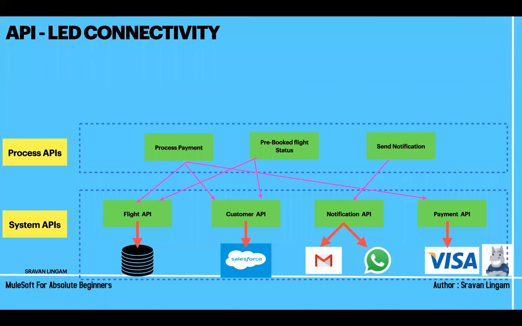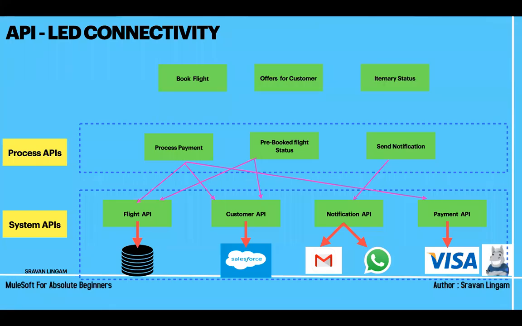These three things: the information you are using, and you are making a successful payment. Now I have this experience layer, which I am going to take. Either you need to book a flight, you need to see what offers are present for the customer, and you need to check itinerary status.